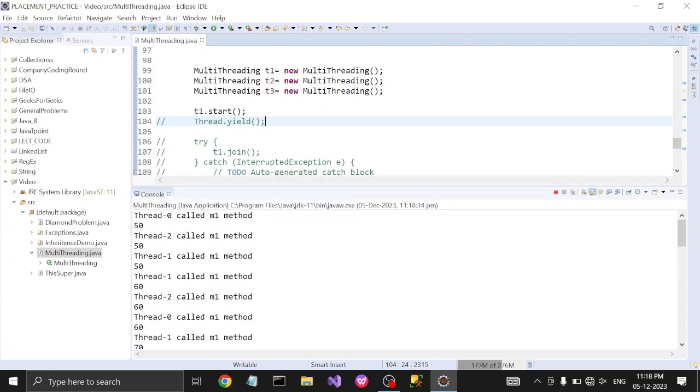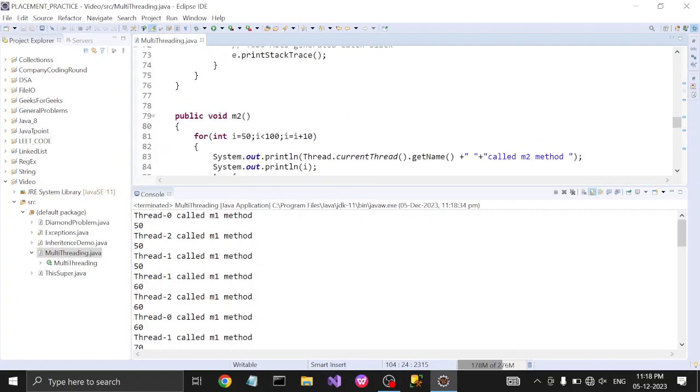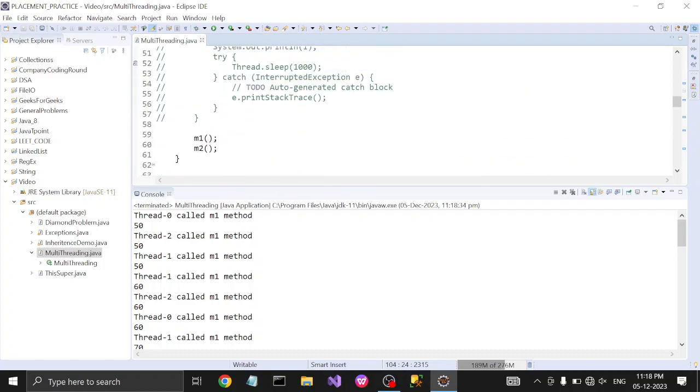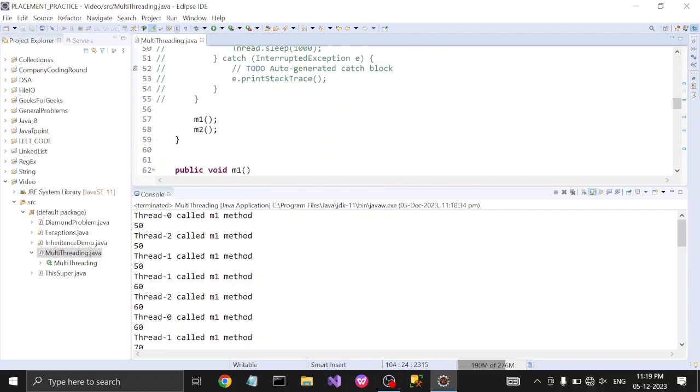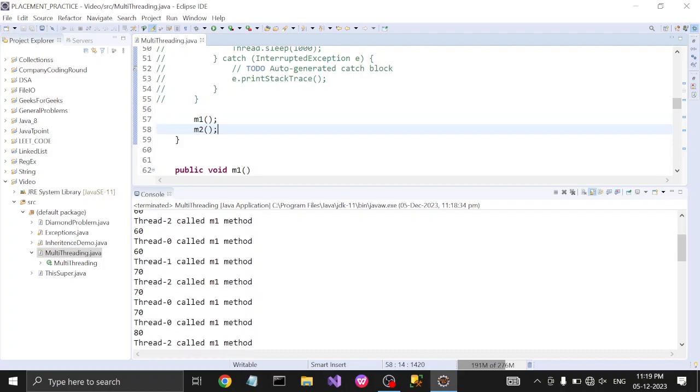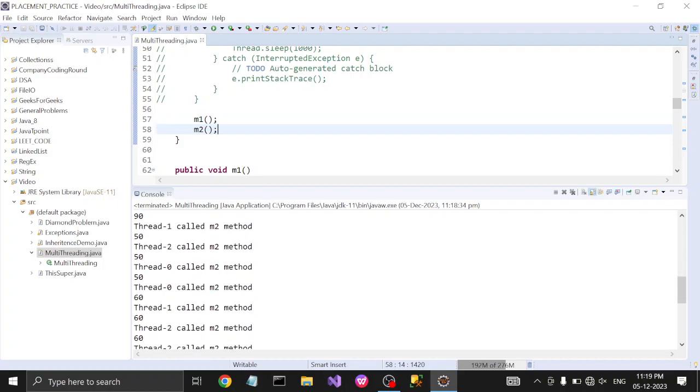Okay, so we have three threads. We can't guarantee which thread will execute first and which will execute later. They execute randomly. The first call is to the m1 method. When the run method starts to execute, the first call is to the m1 method and the second call is to the m2 method. So the m1 method calls are executed first and then it goes to the m2 method.